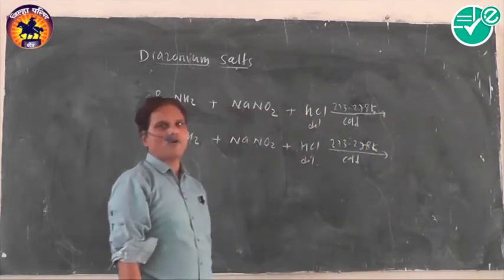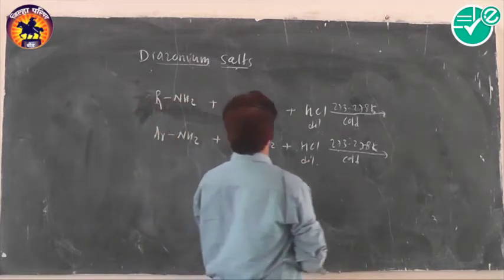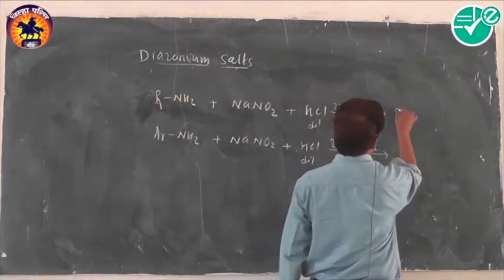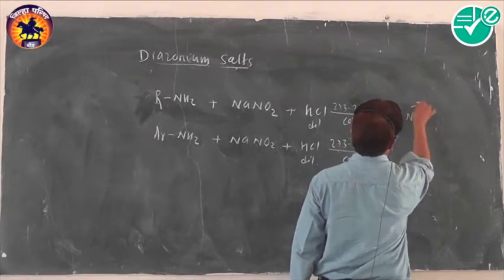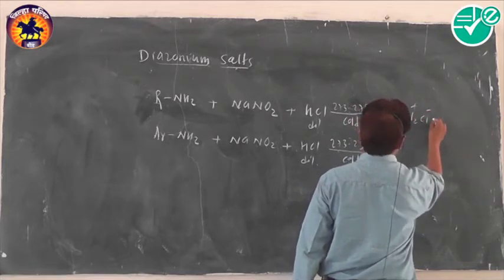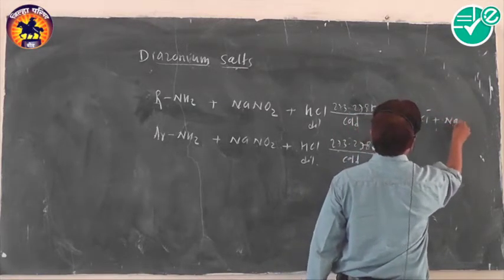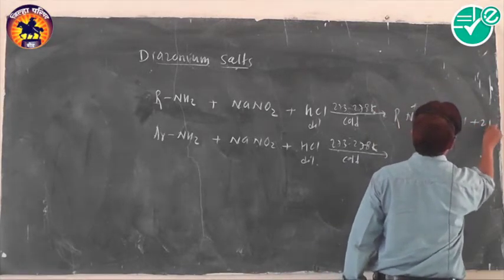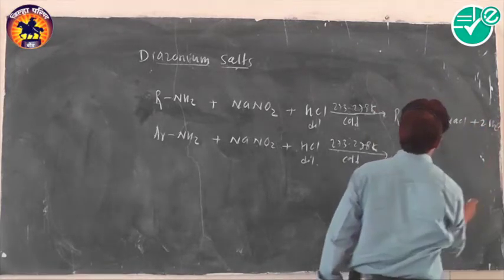Diazonium salts are formed. These diazonium salts are written as R N2 plus Cl minus, along with NaCl plus 2H2O.